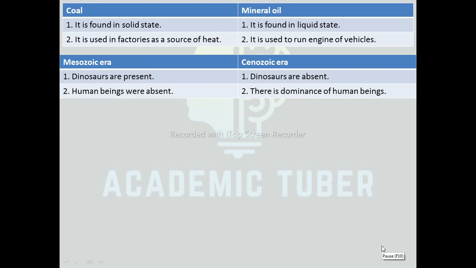By this, we have completed the notes of this unit, History of the Earth.